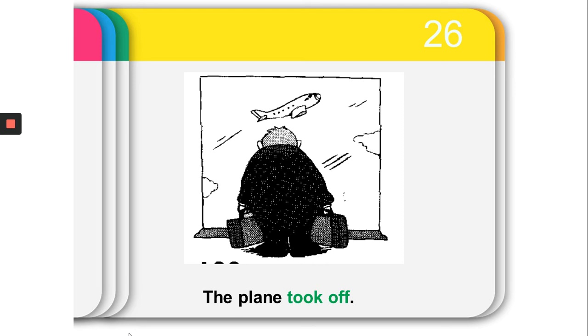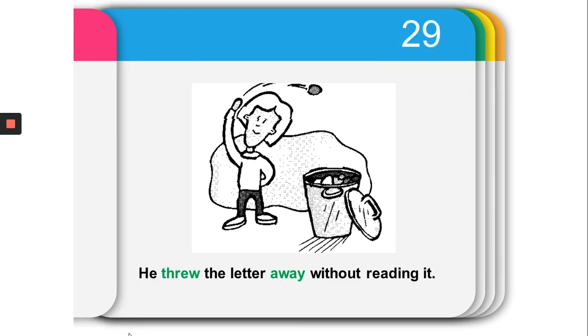Okay, so the phrasal verb take off can be used in different contexts. So its meaning depends on the context where it is used. It can be used to mean remove, or it can be used to mean leave the ground. Okay, he threw the letter away without reading it.